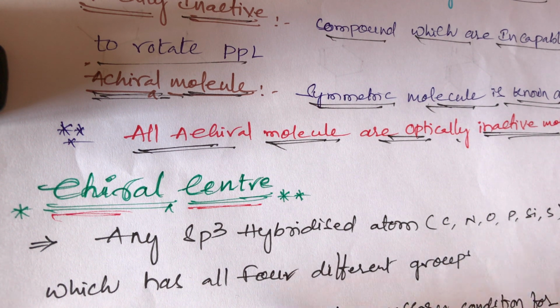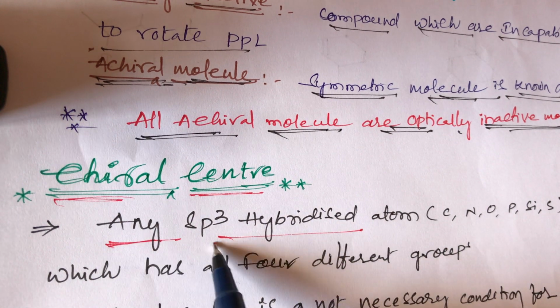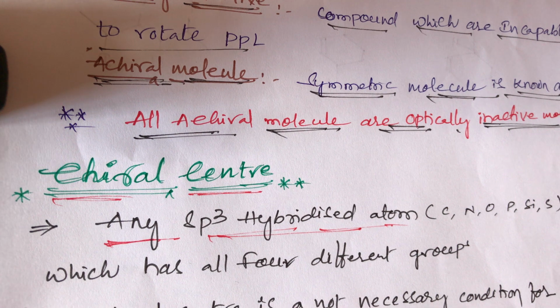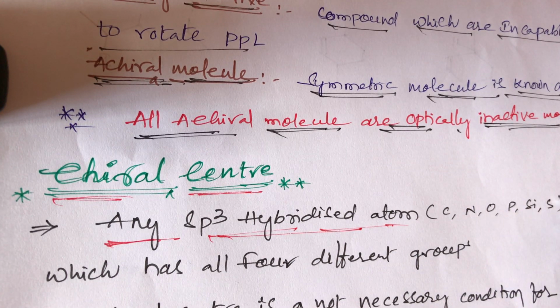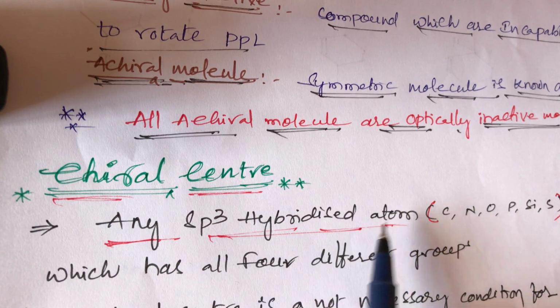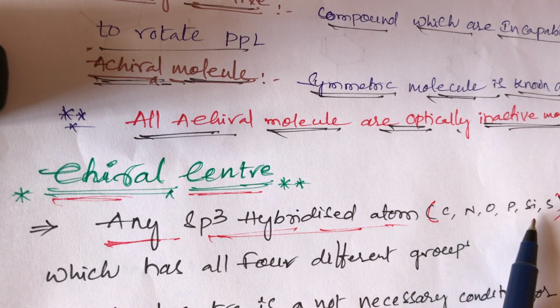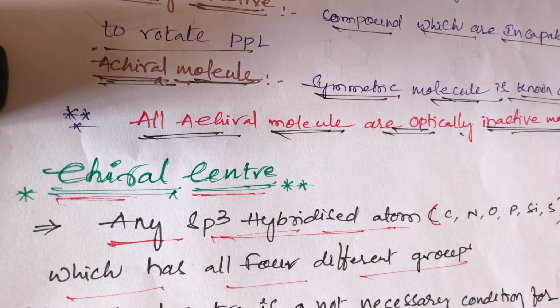A chiral center is any sp3 hybridized atom, that is carbon, nitrogen, oxygen, phosphorus, silicon and sulfur, which has all four different groups.